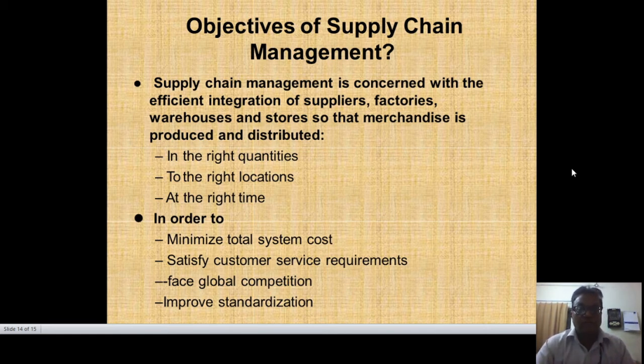So supply chain management is totally concerned with the efficient integration of suppliers. We have to put down the store so that merchandise is produced, and with the right location our product should be available. If we lose, if we delay, if we cannot quantify it, if we cannot fix quality, then we will lose the market. Gentlemen, listen very carefully: supply chain management gives a clear-cut idea of how we will survive in the market, whether we are a big company or a small company.